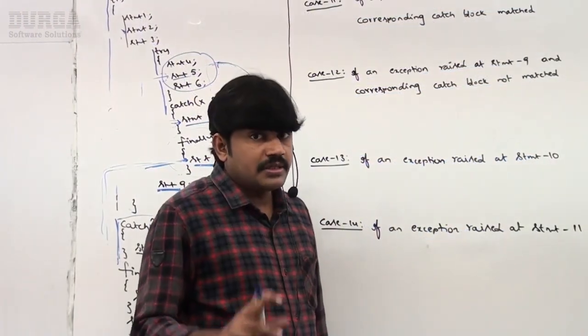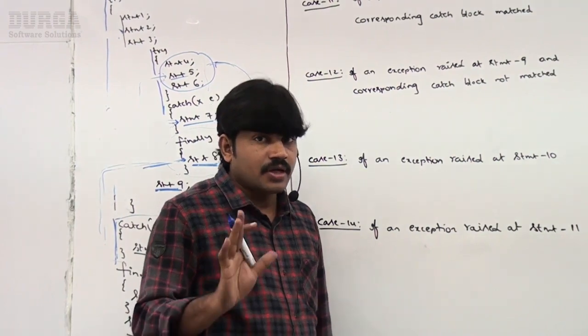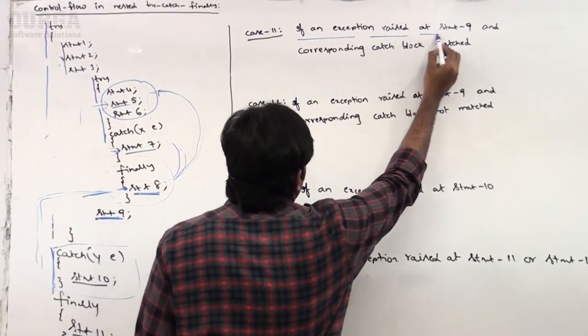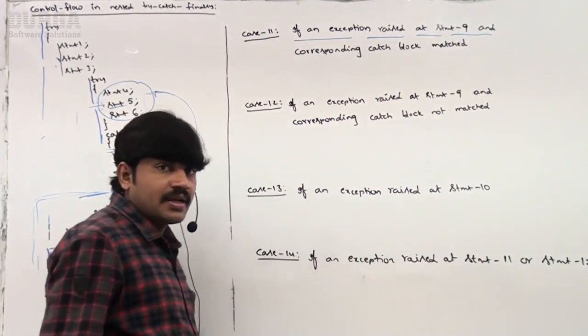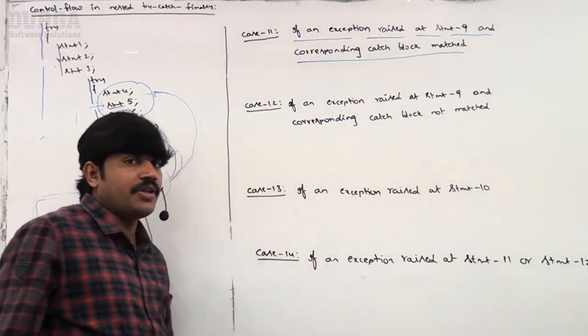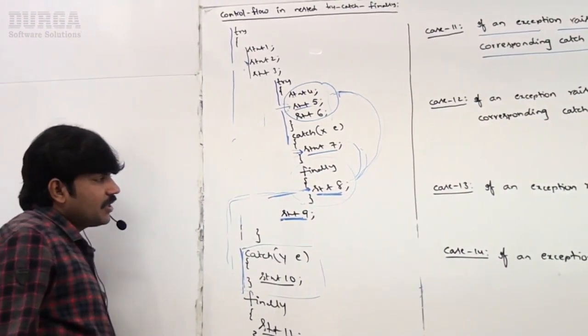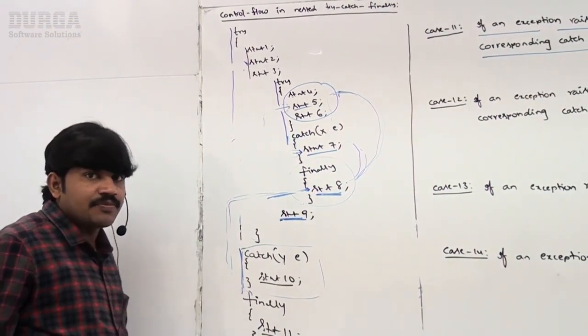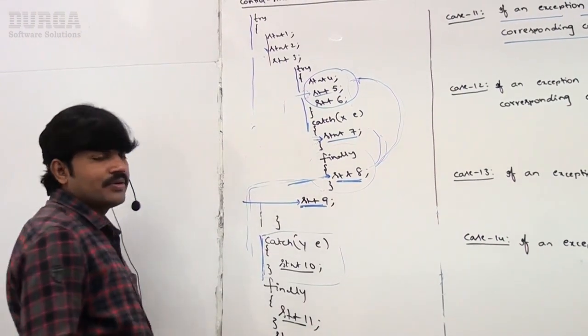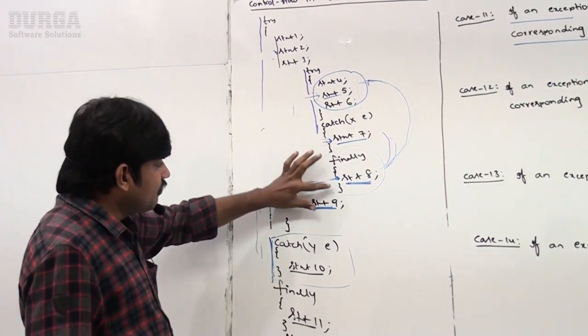Sir, up to these 10 cases we covered. Now the 11th case. Observe. If an exception is raised at statement 9 and the corresponding catch block matched. Sir, observe very carefully. Which is statement 9? Here, sir. The inner try-catch-finally is completed.